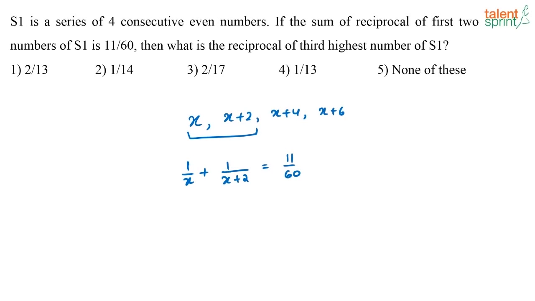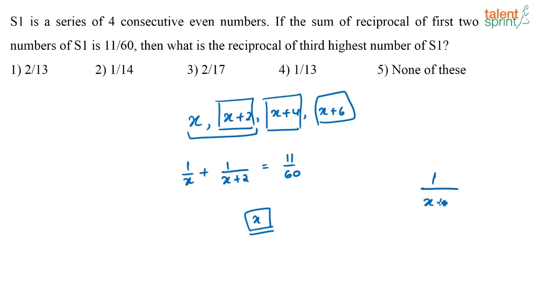So normally how would you approach this? From here you find the value of x. After you get the value of x, what is the value they are asking? They are asking for the reciprocal of the third highest number. So what is the third highest number in this series? This is going to be your highest number, this is your second highest number, and this is your third highest number. So you have to find the value of 1 by x plus 2. This is what is asked in the question.